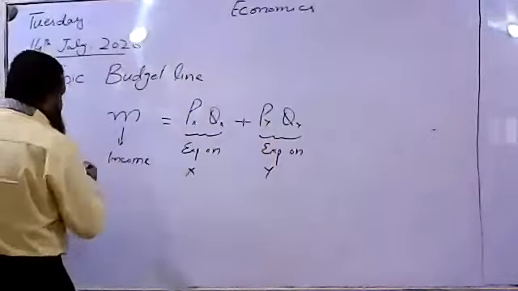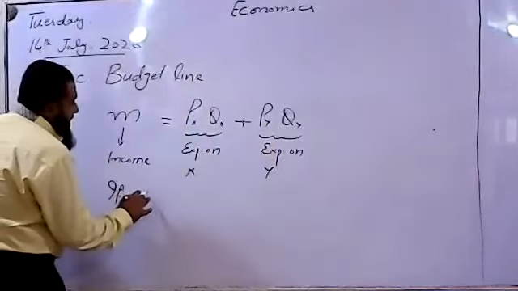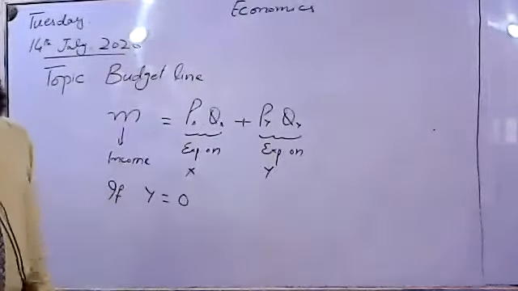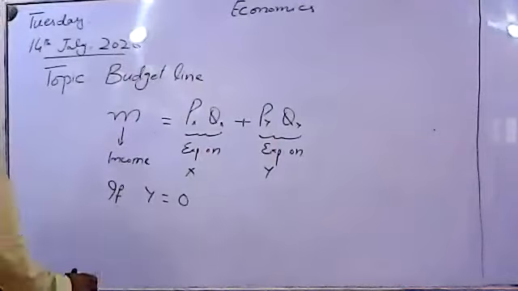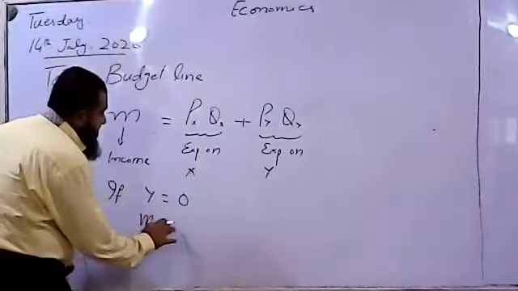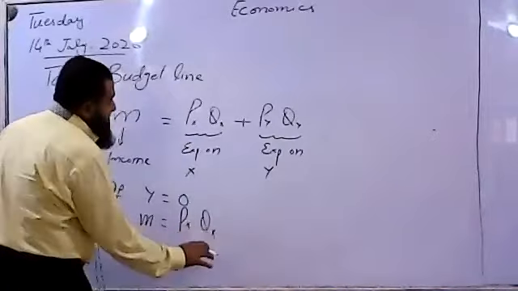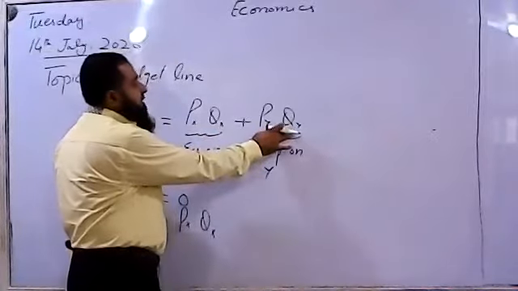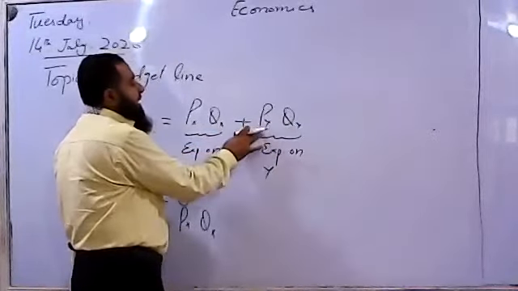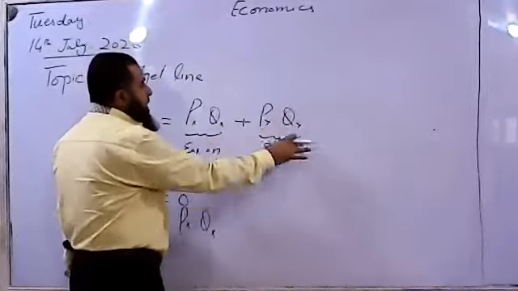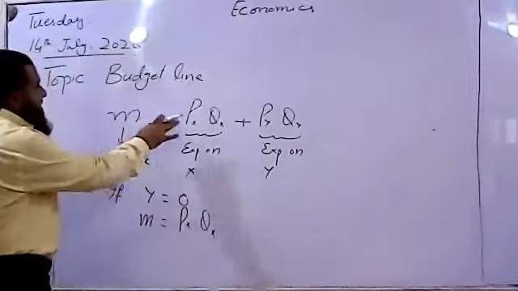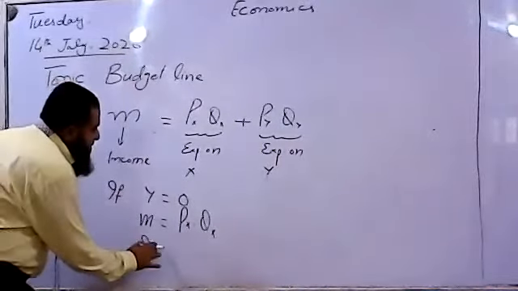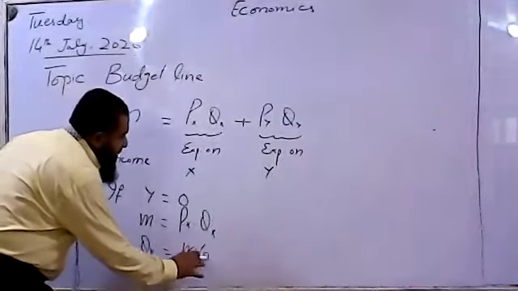First assume that Y is 0, so the consumer is not buying even a single unit of Y. Then all his income will be spent on commodity X. If 0 units of Y are purchased, 0 multiplied by the price of Y makes this whole part 0, and all his income will be spent on commodity X. So how many units of X will be purchased by the consumer? This is M over price of X.